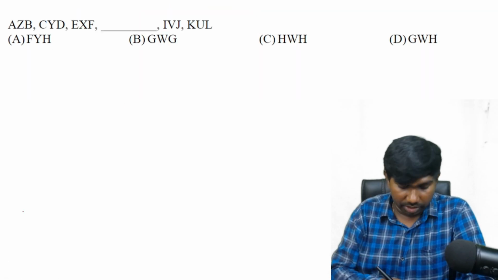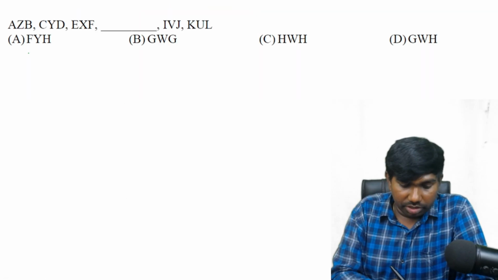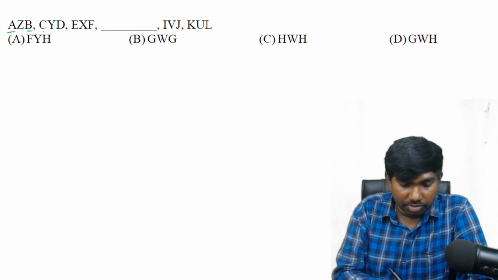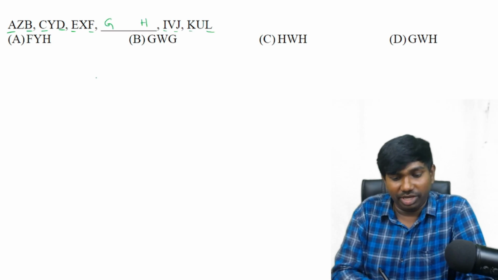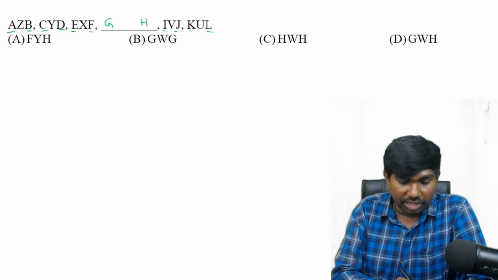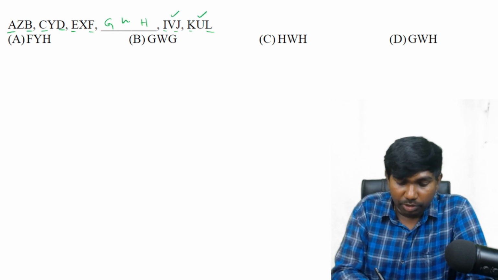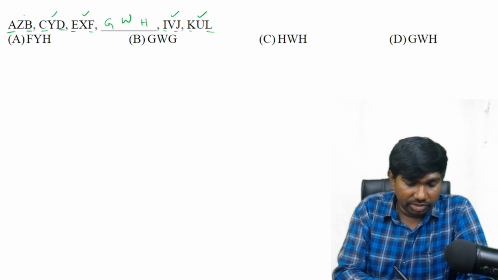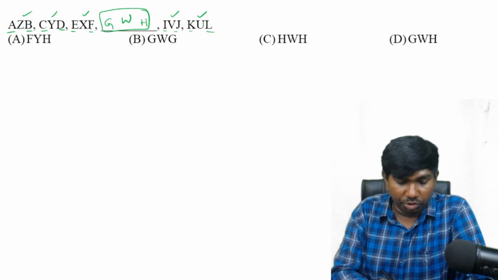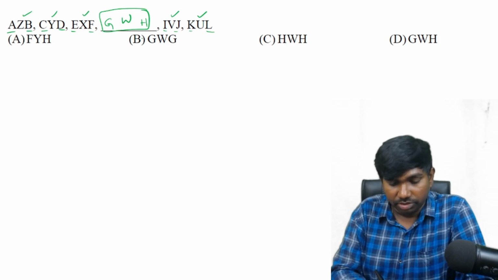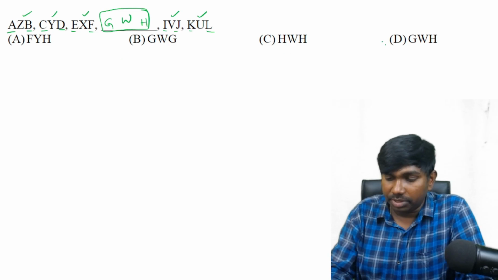Okay, next one. Again 3 letters are given. 3 letters are given, but see, A, B, C, D, E, F, G here and H here, I, J, K, L. Okay, next middle letters. Middle letters we can read from the backwards. U, V, W is missing, X, Y, Z. So we got our answer, that is GWH. No need to write plus something or minus something also. GWH. Which option? Option D is the answer.